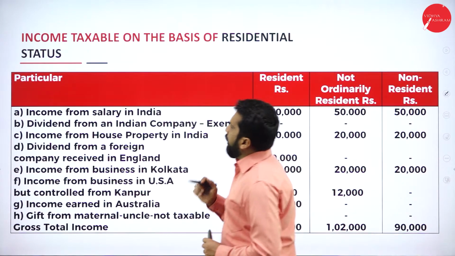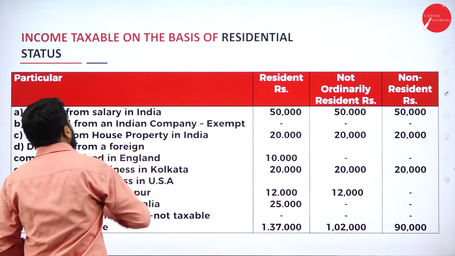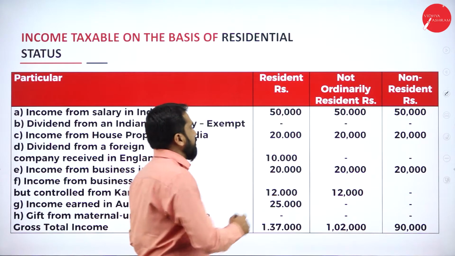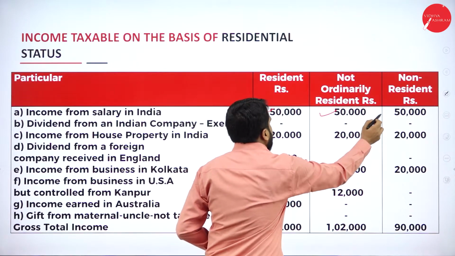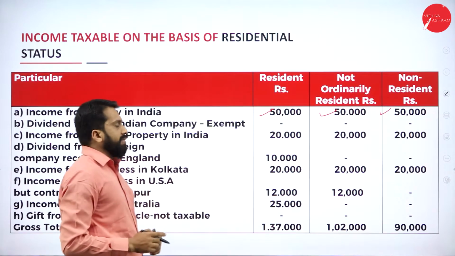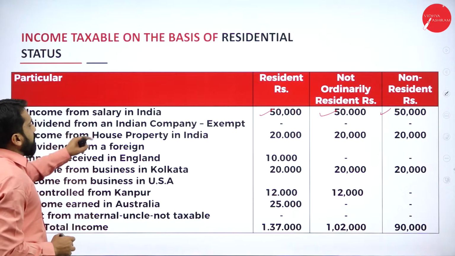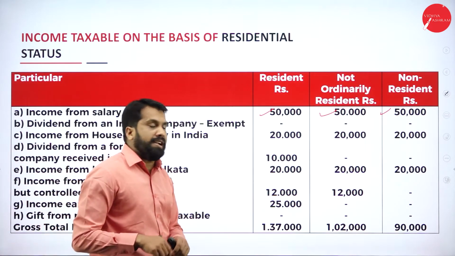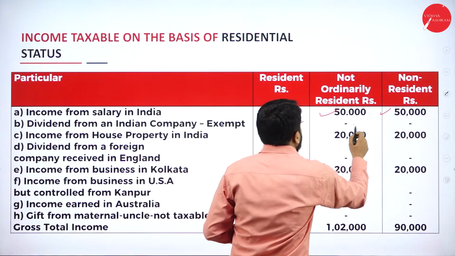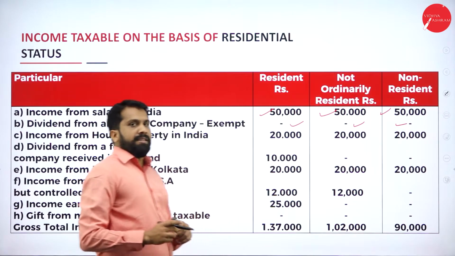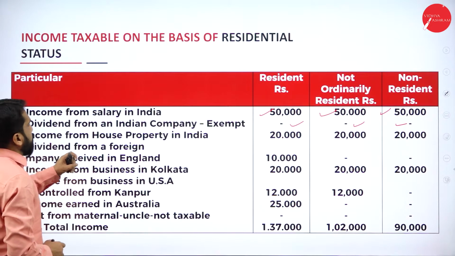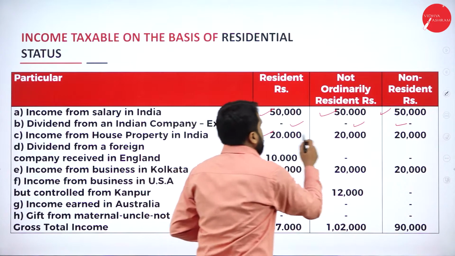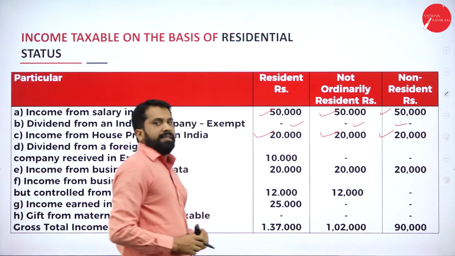Now, as per this, income from salary in India: taxable, taxable as well as taxable. Next, dividend from Indian company. As I told you, any dividend received in India is exempt, exempt and exempt. Next, income from house property in India. In India means taxable, taxable as well as taxable.